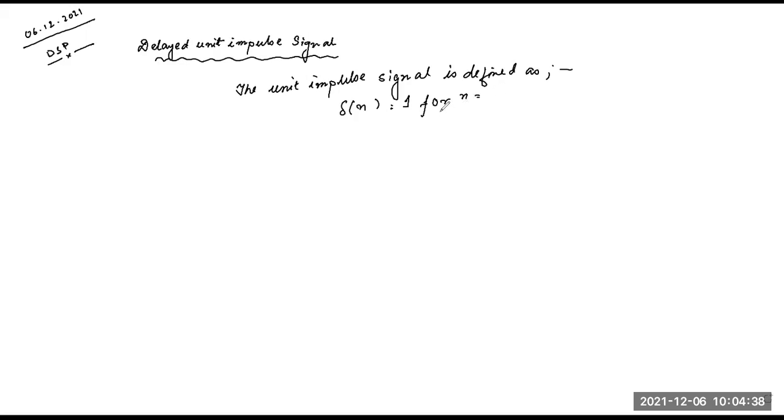Delta n is equal to 1 for n equals to? Greater than 0? No, n equals 0 only.